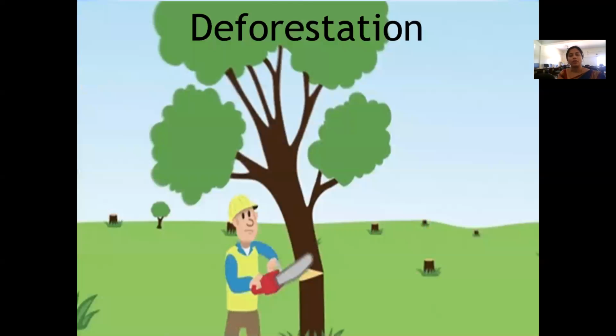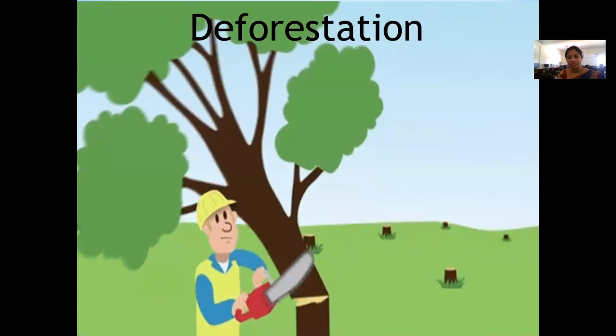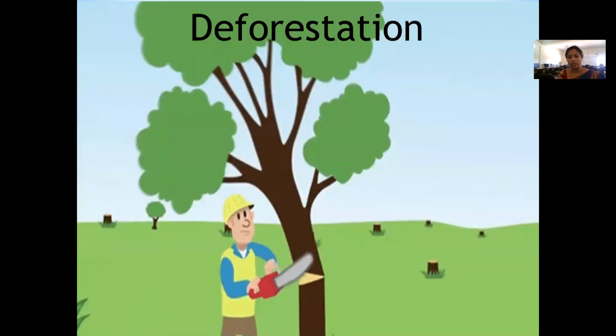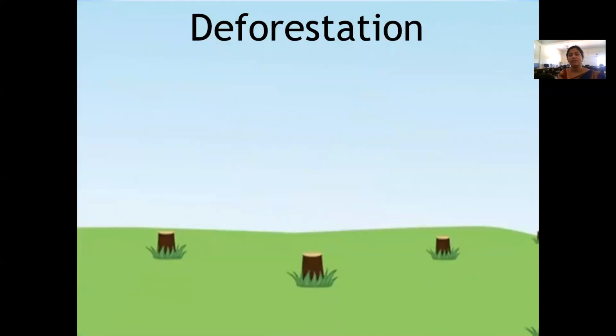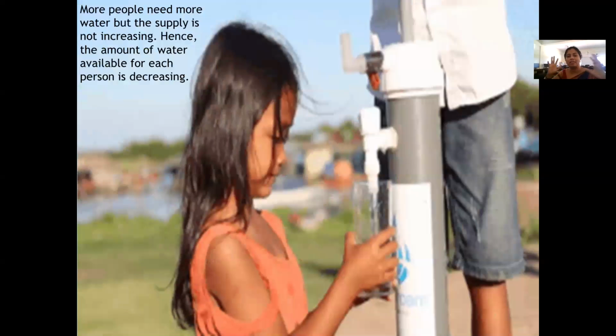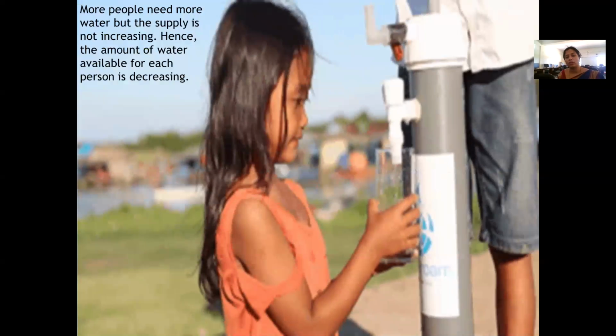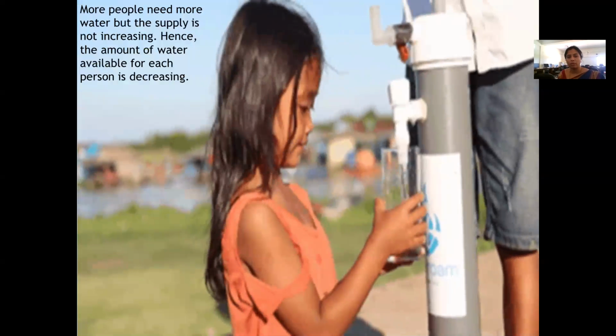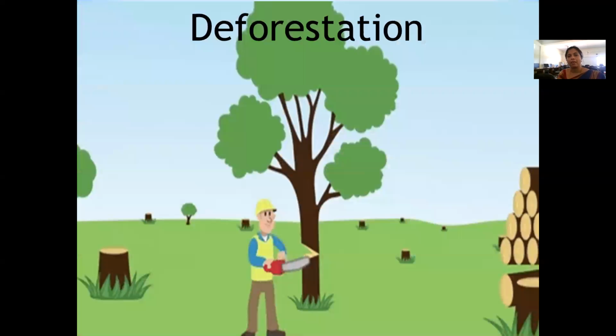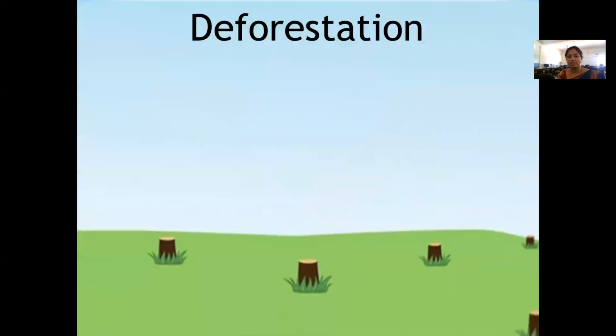And what are the reasons? As we discussed, one is population, the increasing. If the population is not increasing much, then the water will be sufficient for people to survive. Now the next reason is deforestation.